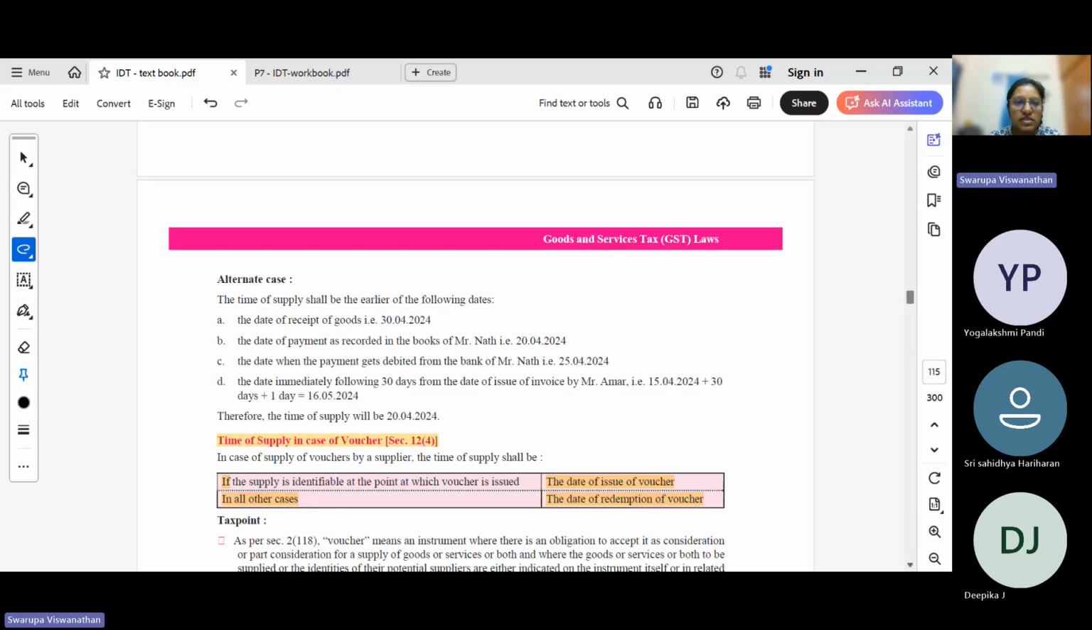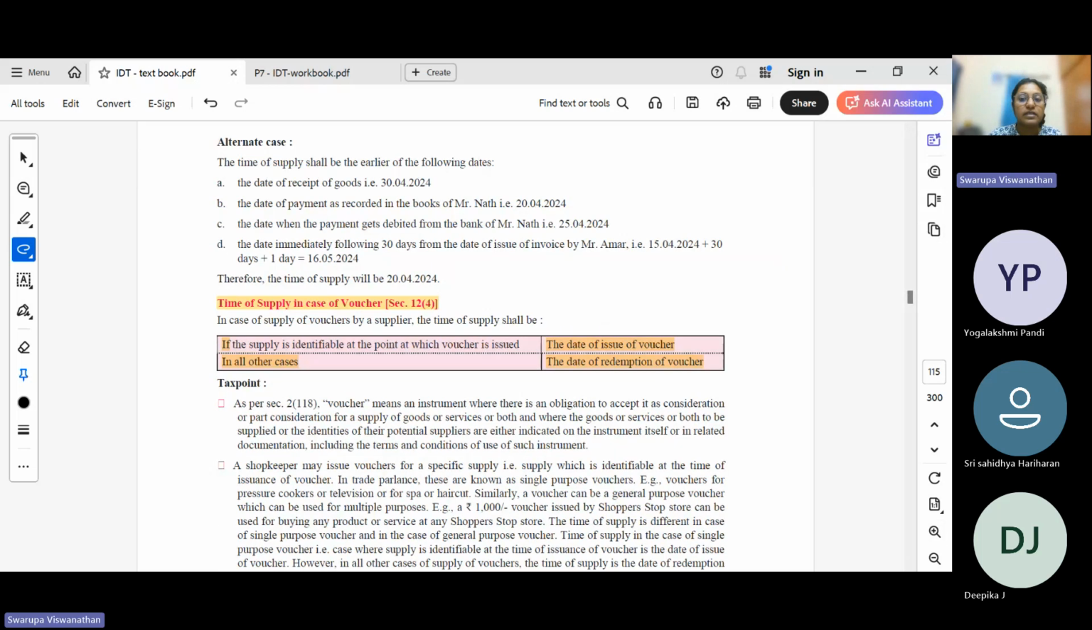In case of vouchers, if the voucher is identifiable, then the date of issuance of invoice. If the vouchers are not identifiable, if you cannot identify which product this voucher is associated to, like it just mentions 500 off in the next visit. That means you can buy a range of products or services from that particular shop, and you can avail a 500 rupee voucher, or you can encash this 500 rupee voucher. So at the time when the voucher was issued to you, we don't know which supply you are going to avail in the next visit.